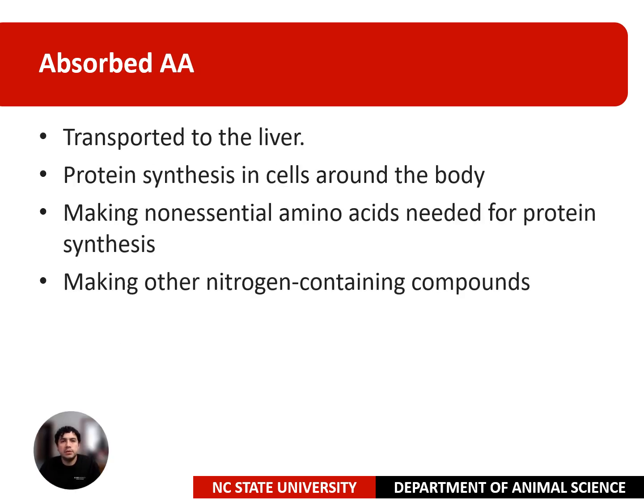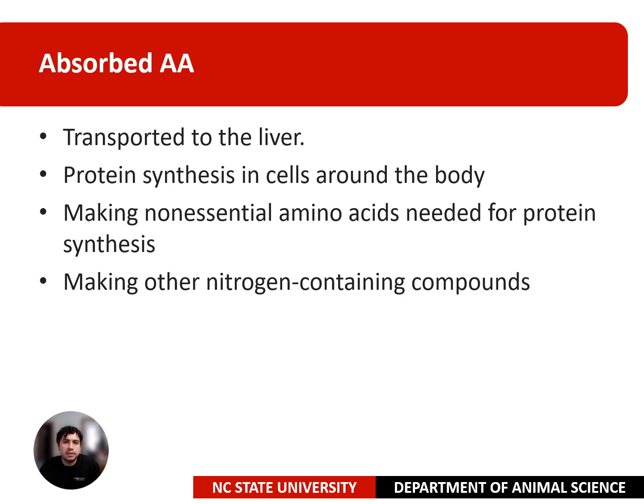Once the amino acids are in the blood, they are transported to the liver, as with other macronutrients. The liver is the checkpoint for amino acid distribution and any further breakdown of amino acids, which is very minimal. Dietary amino acids then become part of the body's amino acid pool.